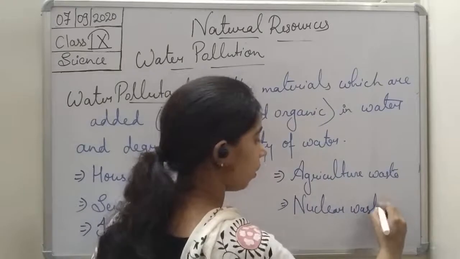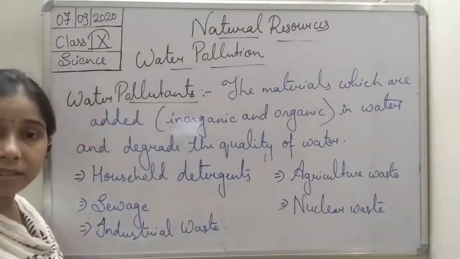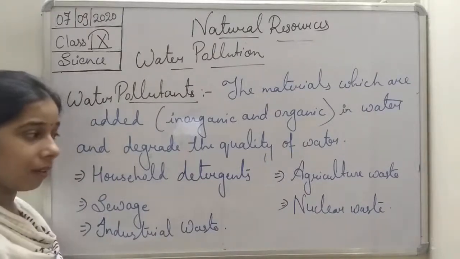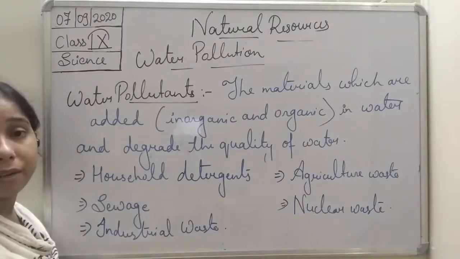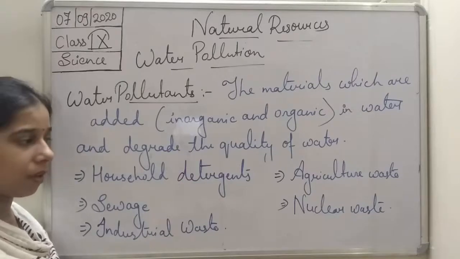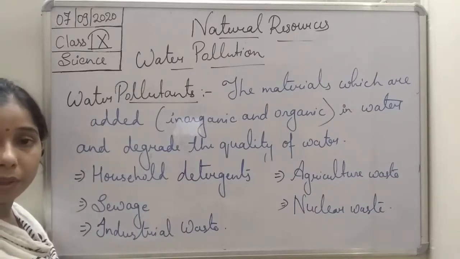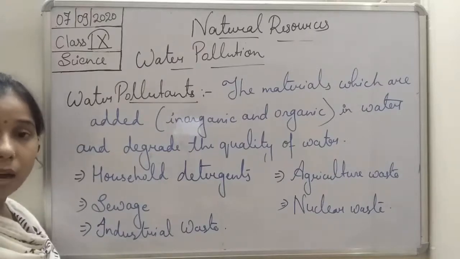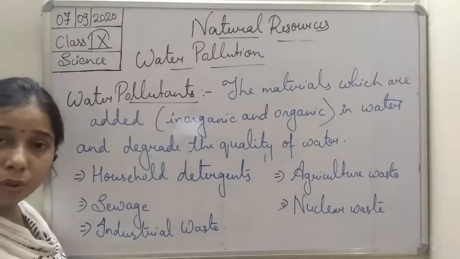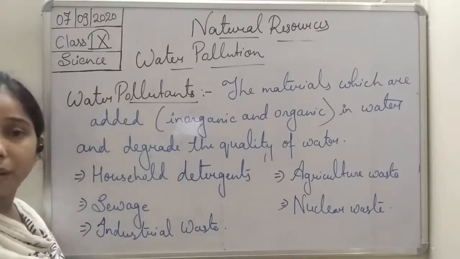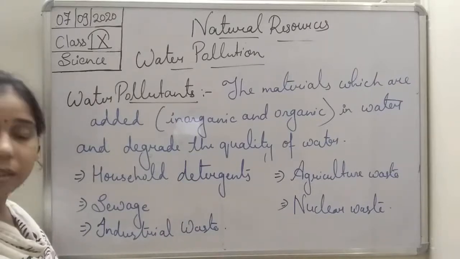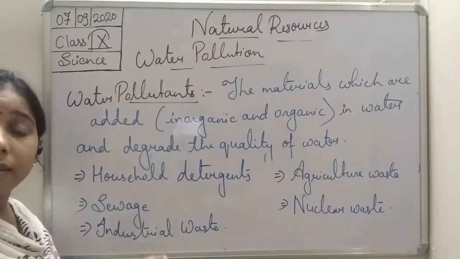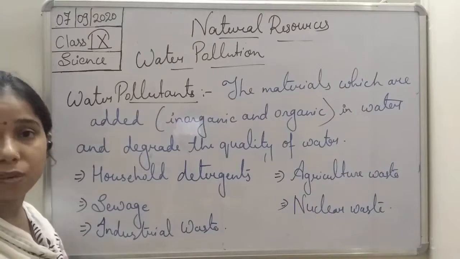Again here, in a nuclear power plant, the waste that comes out is highly toxic. When the nuclear power plant is set up near a river or water bodies, ultimately this waste material is thrown outside. Either it mixes into the soil, and when rainfall occurs it mixes with the rainwater and finally comes to the river, or it is directly discharged into the river water.